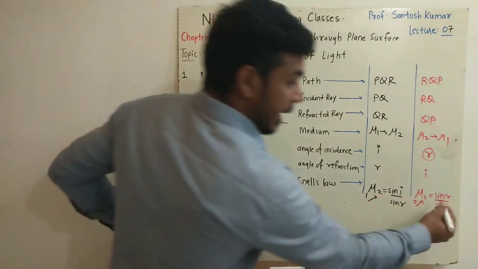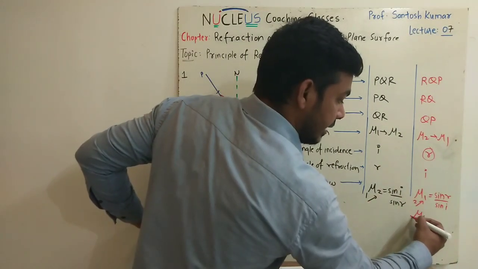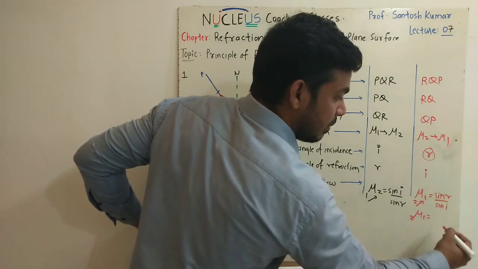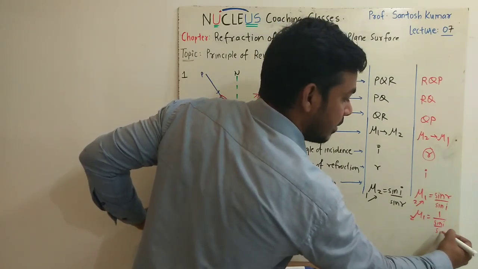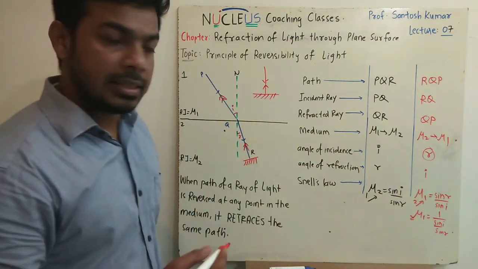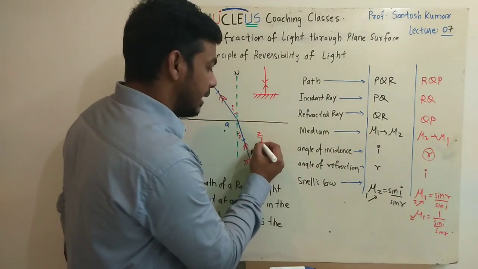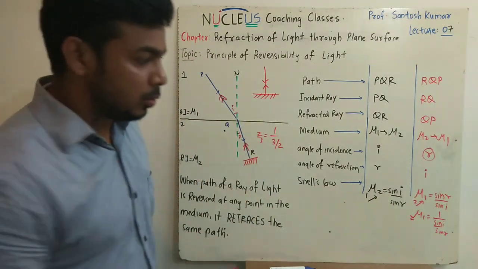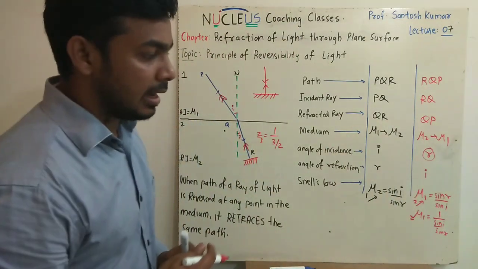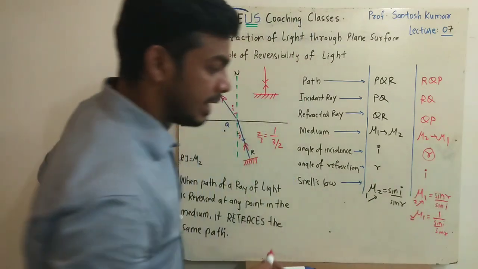Got it? I can take the reciprocal of it. The value of sin r by sin i I can write as 1 by sin i by sin r. Numerically it is correct. 2 by 3 can be numerically written as 1 upon 3 by 2.